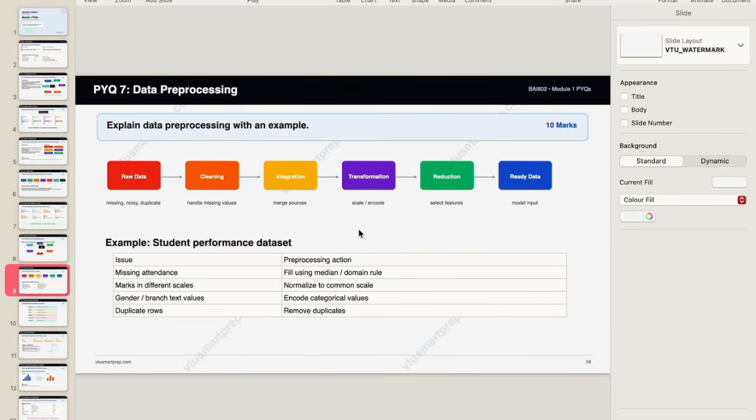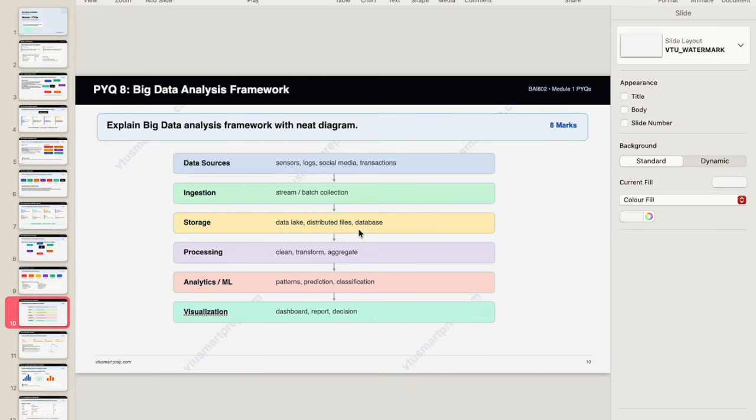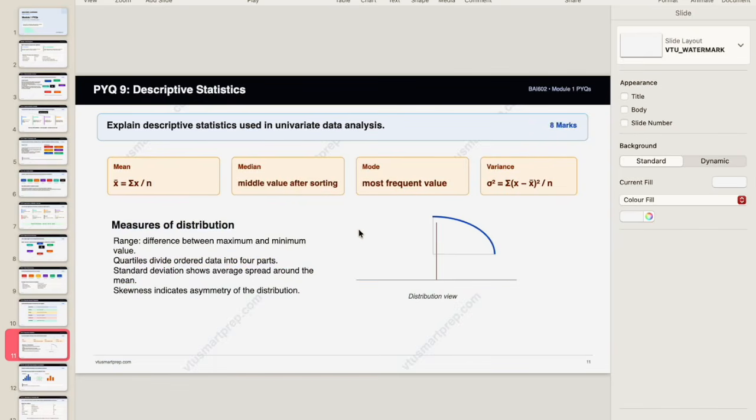Data pre-processing. The next, eighth question is: data analysis framework with any diagram. This is the diagram where you have data source, ingestion, storage, processing, analytics or ML, and then visualization, which was asked for 8 marks.